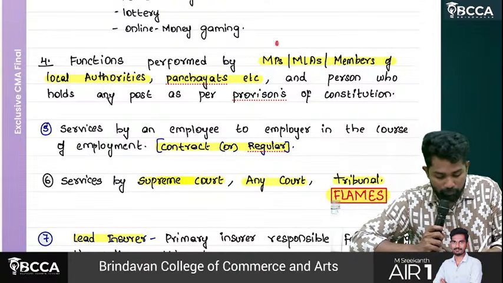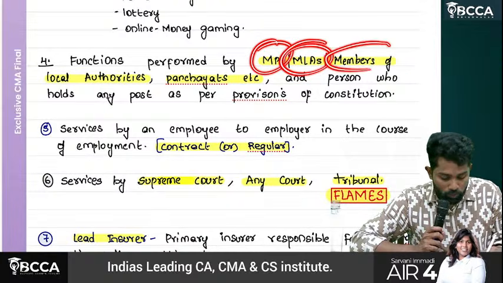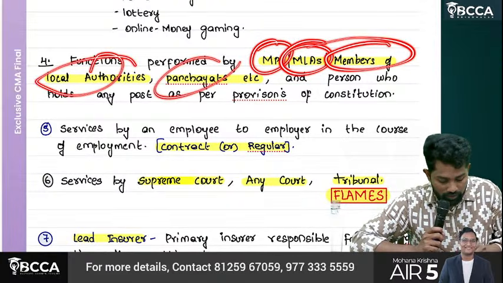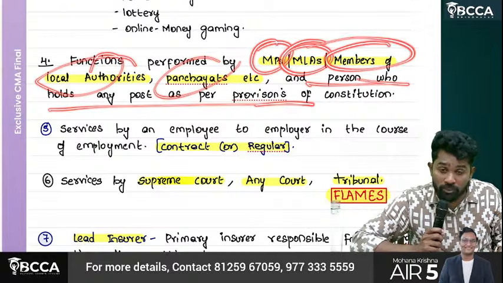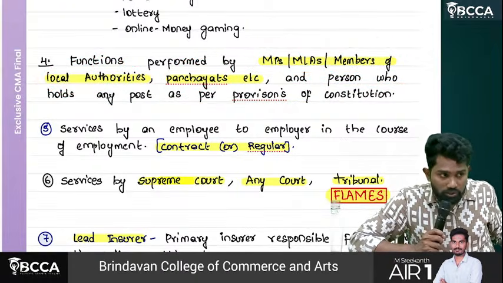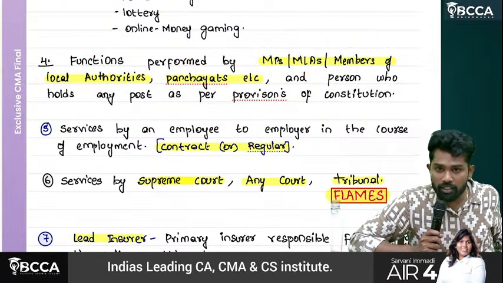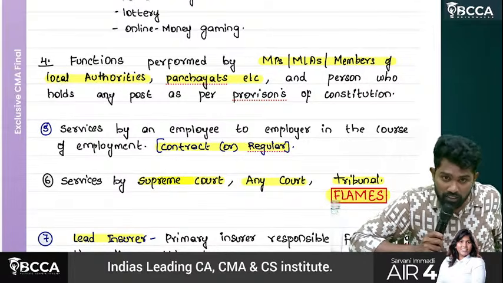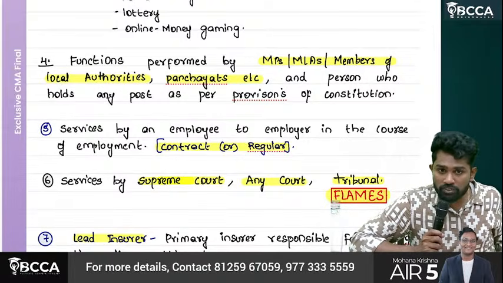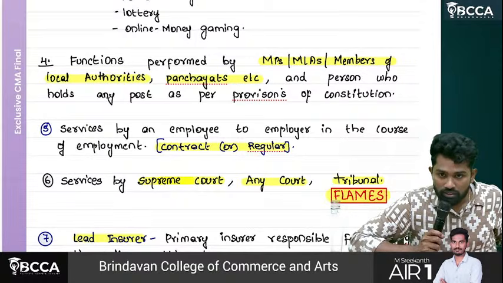Functions performed by MPs, MLAs, local authority members, panchayats, and persons who hold any post as per provisions of the constitution. President will get some salary, vice president will get, governors will get. So all the amounts which they receive are not what?